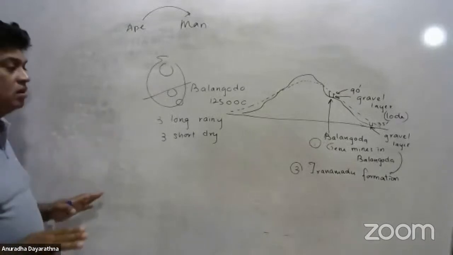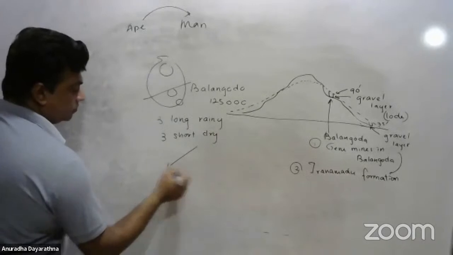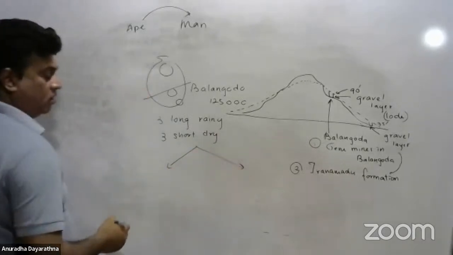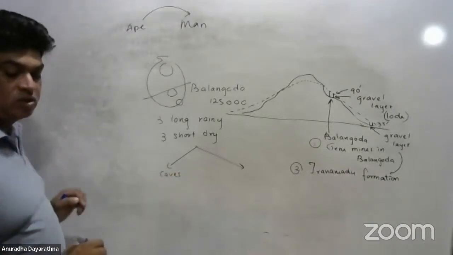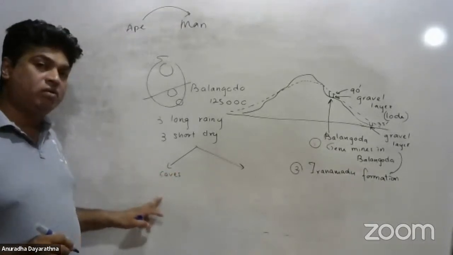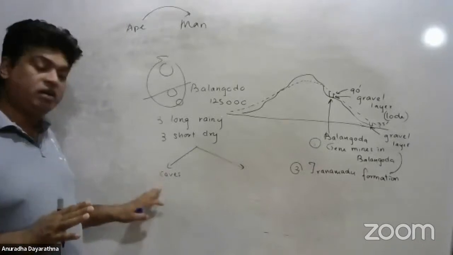Now, where were they living? The Stone Age man of Sri Lanka mainly lived in two types of habitations. One, caves. They were living in natural caves during the rainy period.